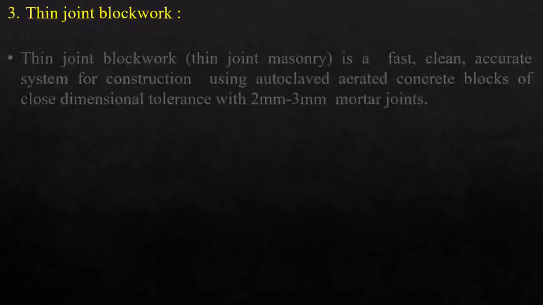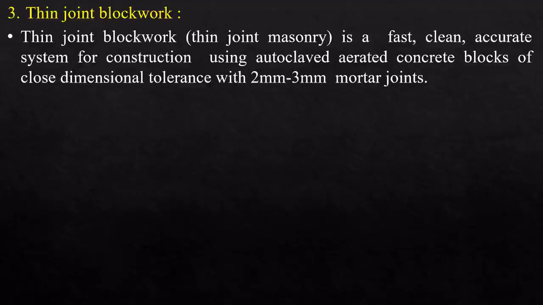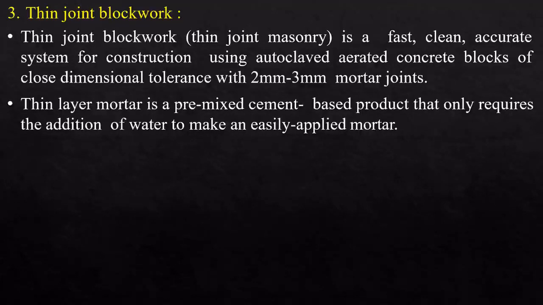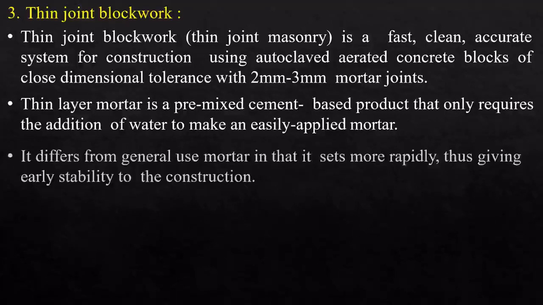Now the third one is thin joint block work. Thin joint block work or thin joint masonry is a fast, clean, accurate system for construction using autoclaved aerated concrete blocks of close dimensional tolerance with 2 mm to 3 mm mortar joints. Thin layer mortar is a pre-mixed cement based product that only requires the addition of water to make an easily applied mortar.